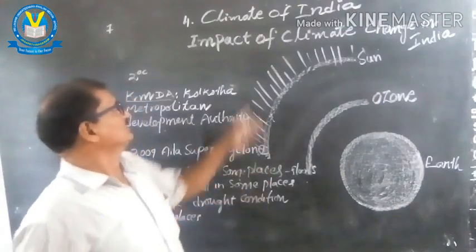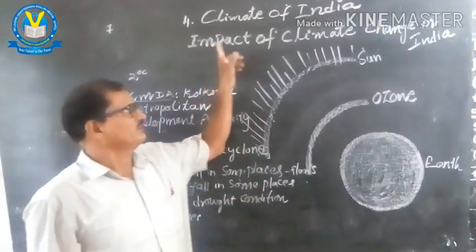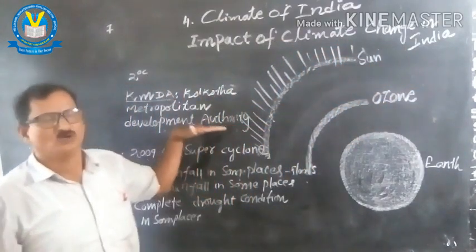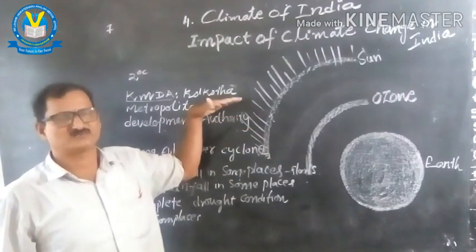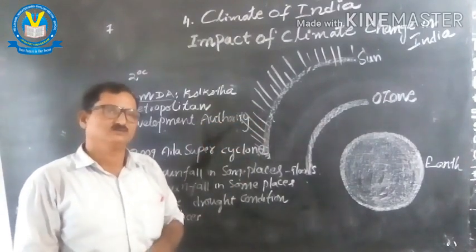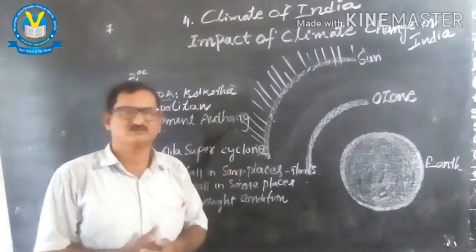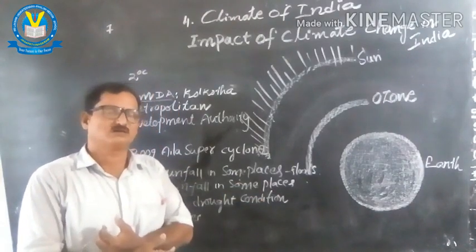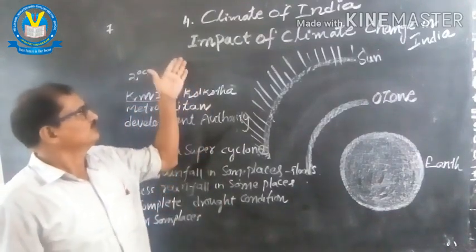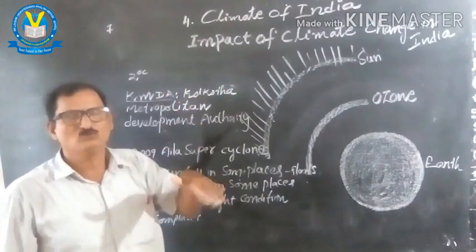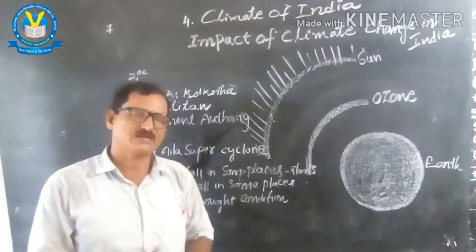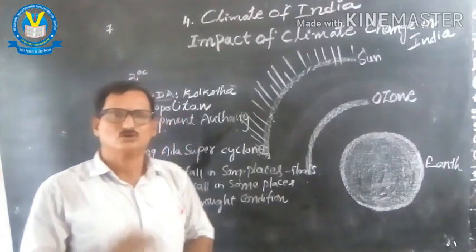The final topic in the lesson is the impact of climate change in India. Up to now we studied different aspects which are leading to global warming and changing the climatic conditions in a long term way and the weather conditions in a short term way. So the impact is that year to year the globe temperature has been increasing by 2 degrees Celsius.